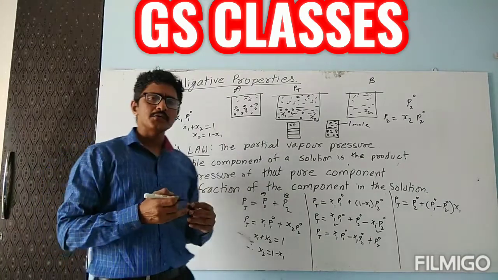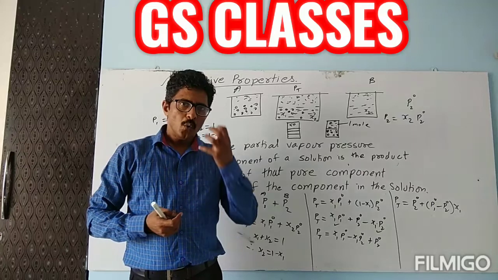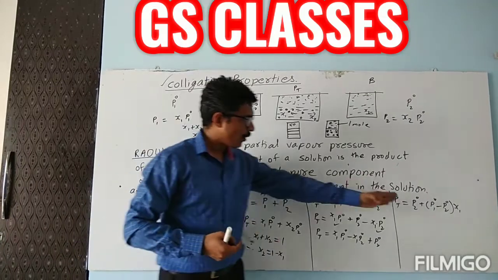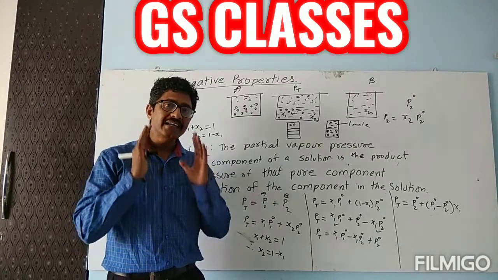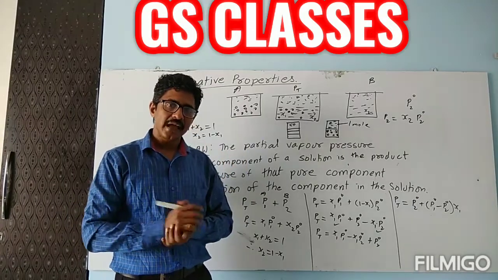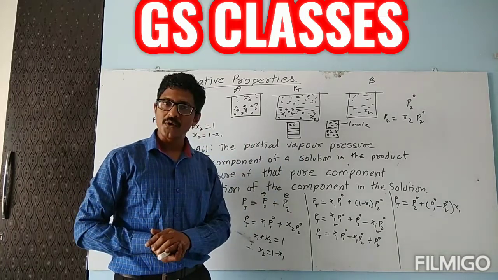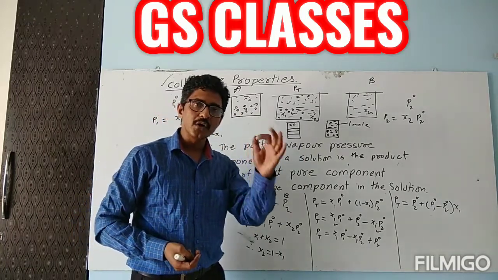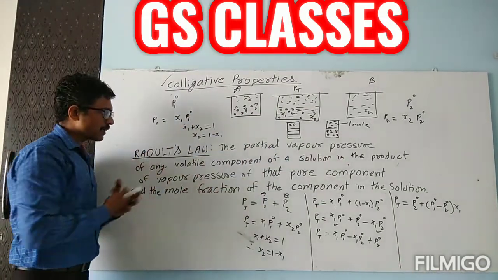Children, any solution which obeys this law is known as an ideal solution, and this law is known as Raoult's law. Known as what? Raoult's law. So after this discussion, let's see what Raoult's law is.